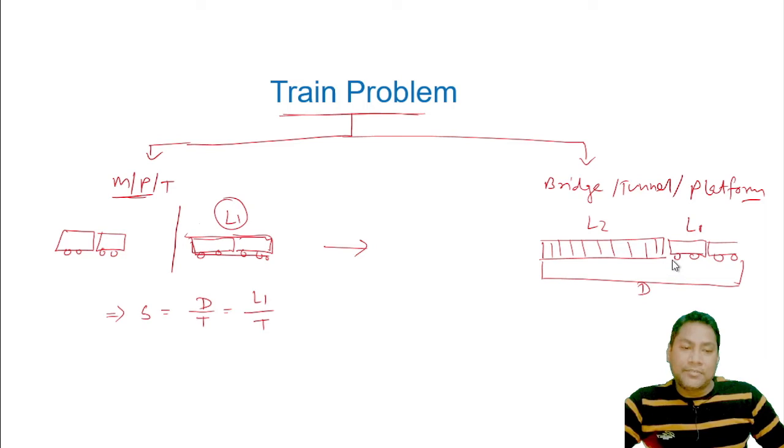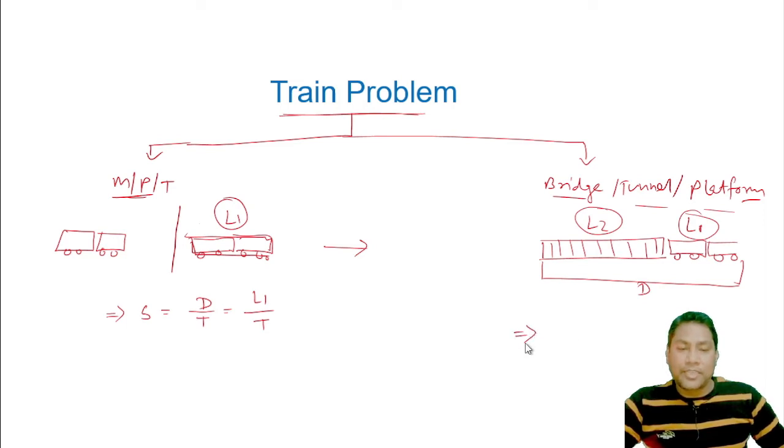If the train has completely traveled across the bridge, tunnel or a platform, the distance becomes L2 plus L1. The distance here is L1 plus L2.